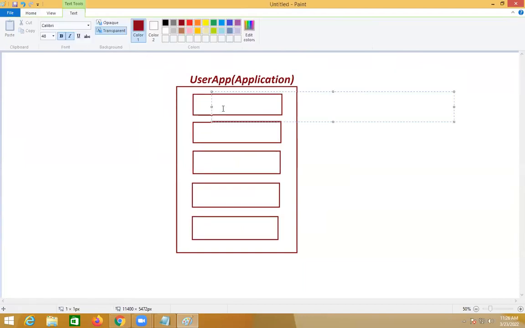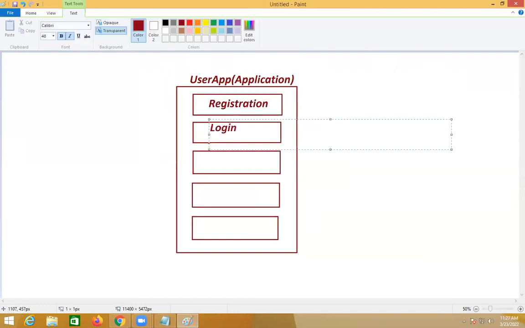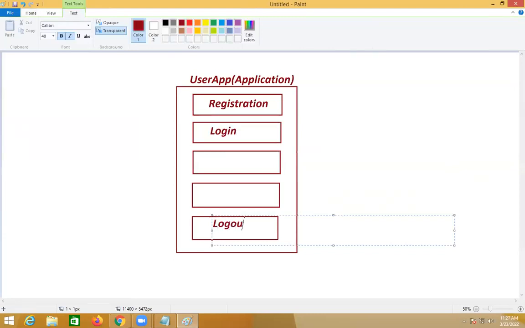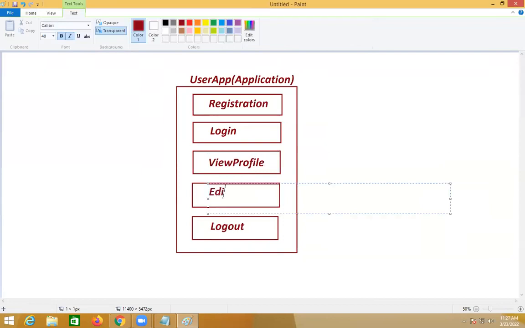So user registration, one program. User login, one program. User logout, one program. In between login and logout, if you want, you can view your profile or edit it. View profile, edit profile, like this.